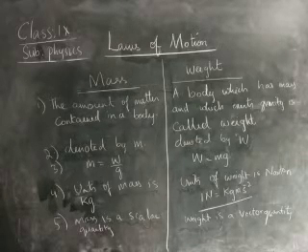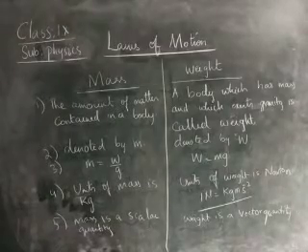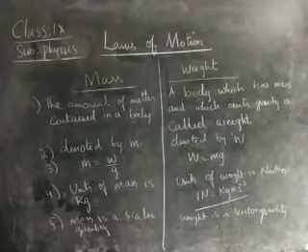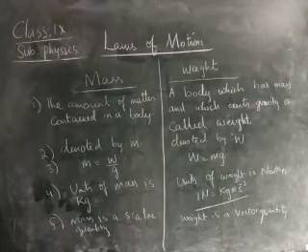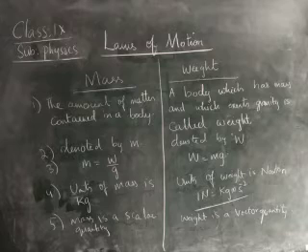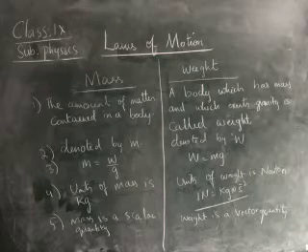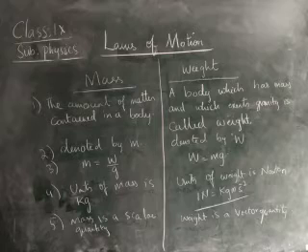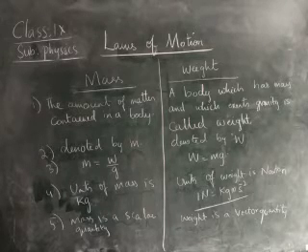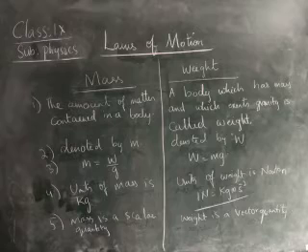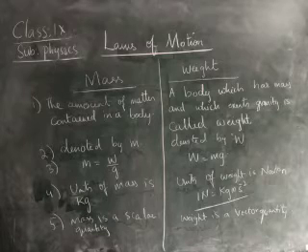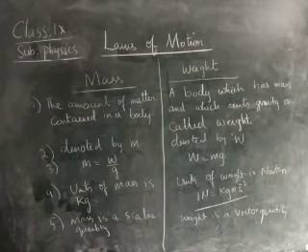Whereas coming to the weight, a body which has mass and which exerts gravity is called the weight. Here weight is denoted by W. W is equal to mg, weight is equal to mass into gravity. The unit of weight is Newton, and 1 Newton is equal to 1 kg meter per second square.